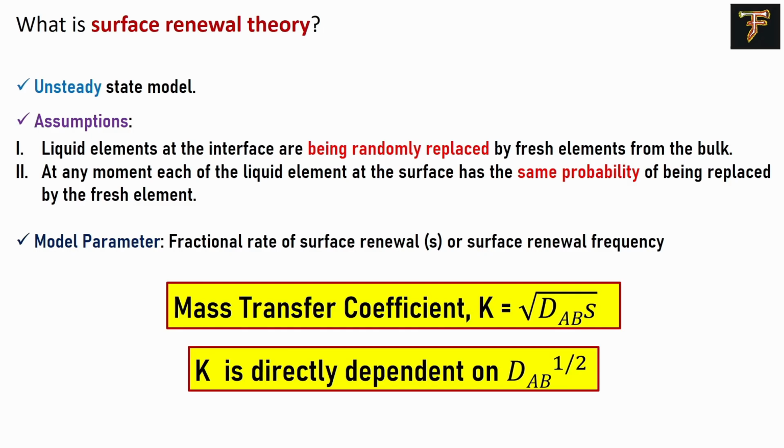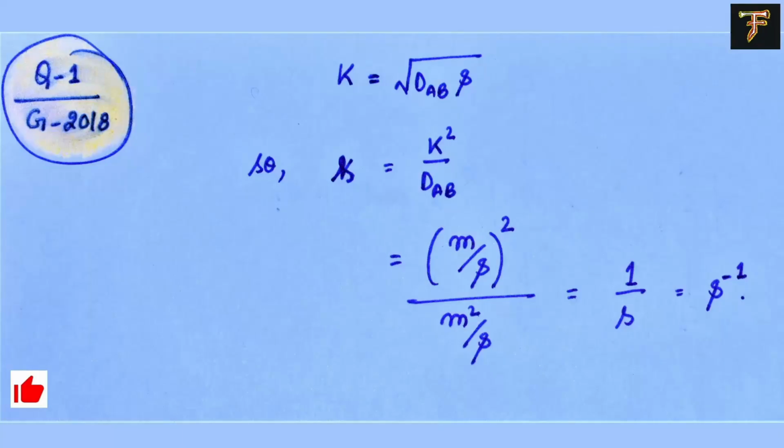And they provided a new model parameter, the rate of surface renewal, or surface renewal frequency, where the mass transfer coefficient is equal to the square root of diffusivity times fractional rate of surface renewal. Now coming to the question, it says tell us the unit of the fractional rate of surface renewal.